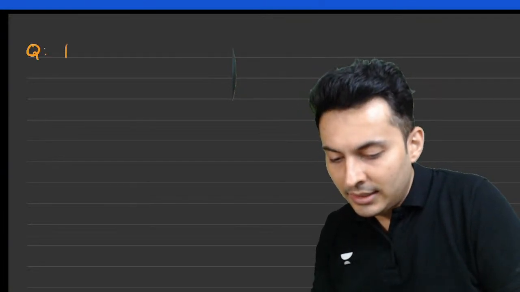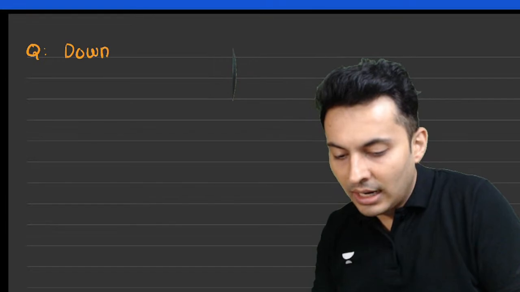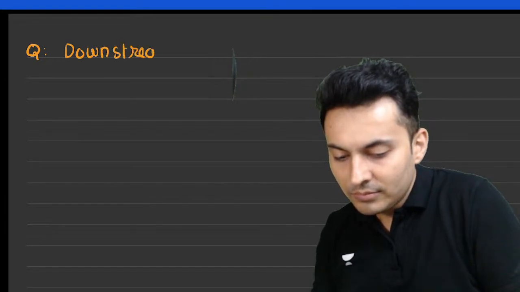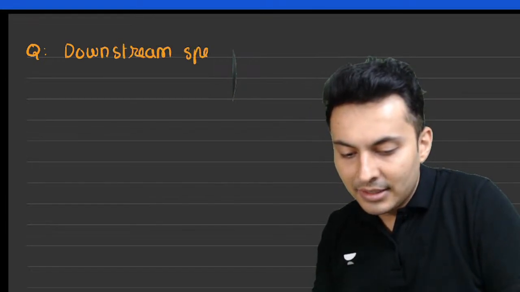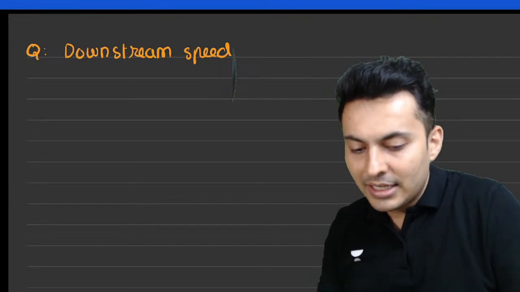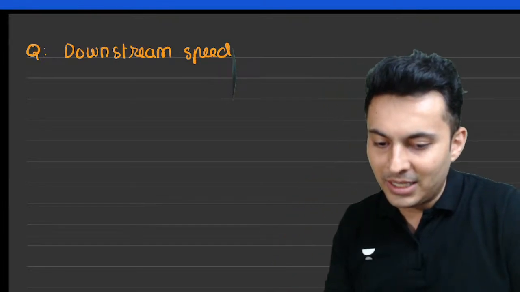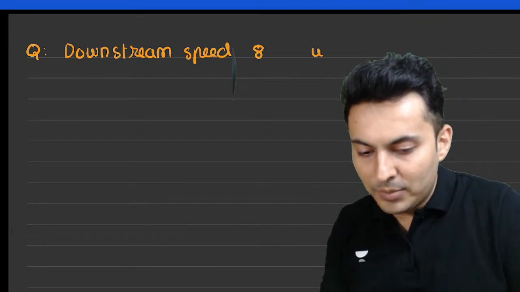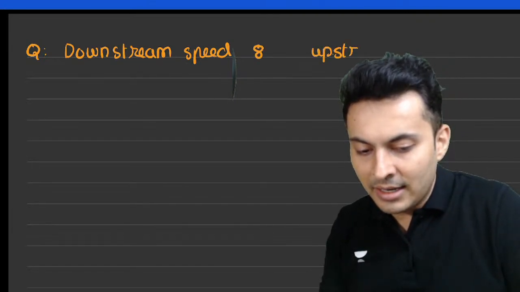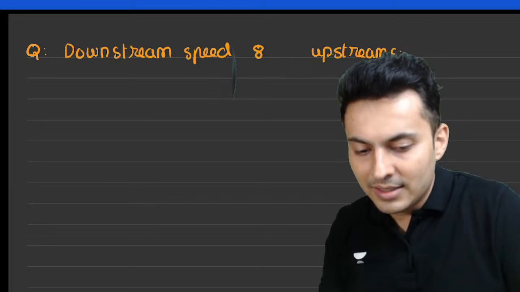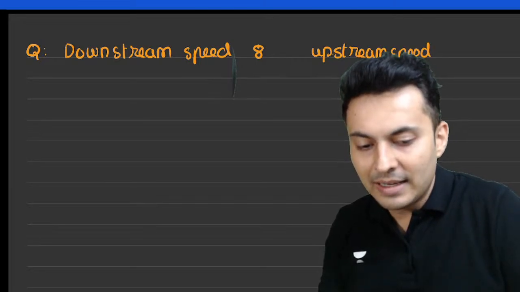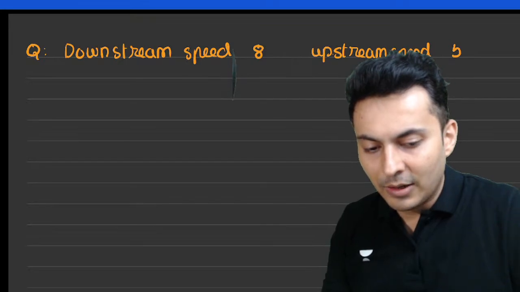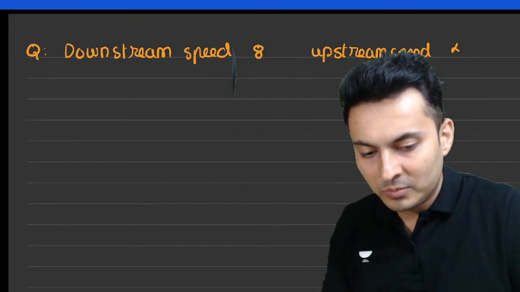The question says basically, the downstream speed is, let's say for example, 8, and the upstream speed is, let's say for example, 4.